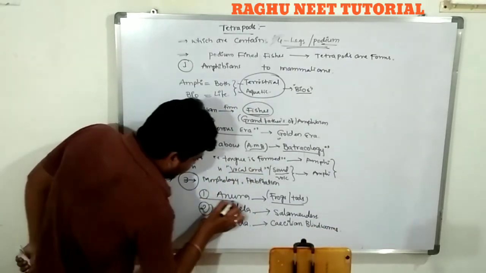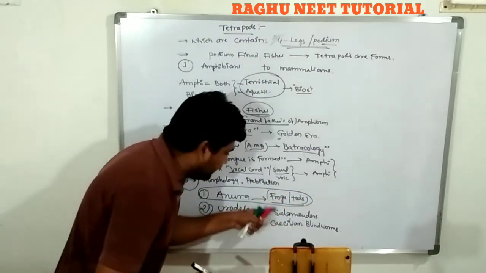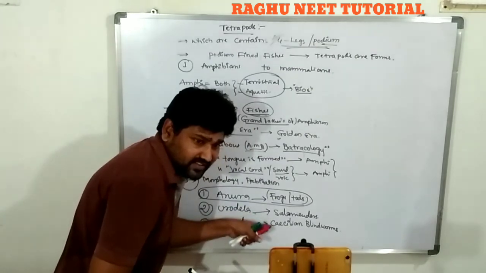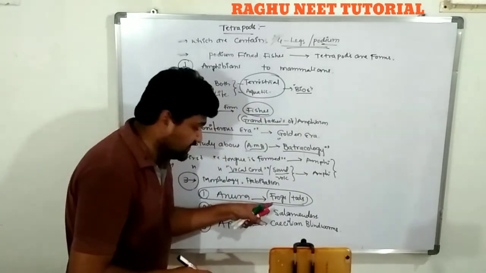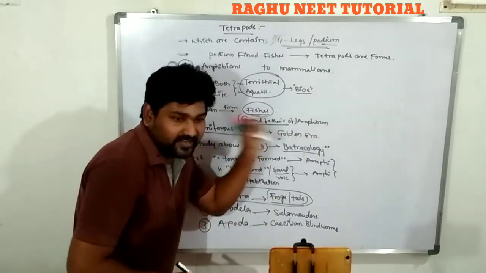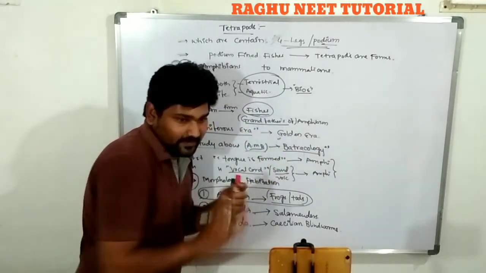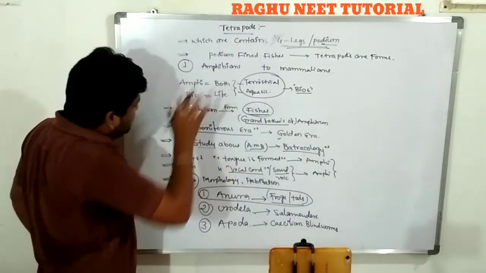The Anura class is only frogs, not all amphibians. All amphibians are not frogs, but the frog is an amphibian. Clear? So this is the information.